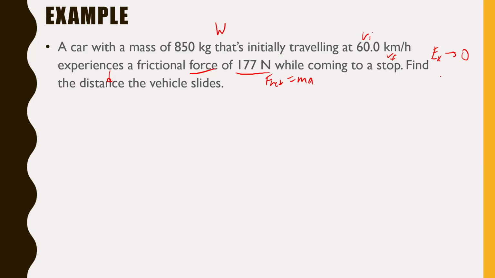We're getting rid of all that, so there is going to be work getting done here. Now, in terms of potential energy, it doesn't make any sense here because it's not like we're flying through the air and going to a different height. So potential energy both before and after is just straight up zero here. If we can find the change in kinetic energy, so how much that kinetic energy changed, we could use that to find the work. And then work, of course, is just force times distance.